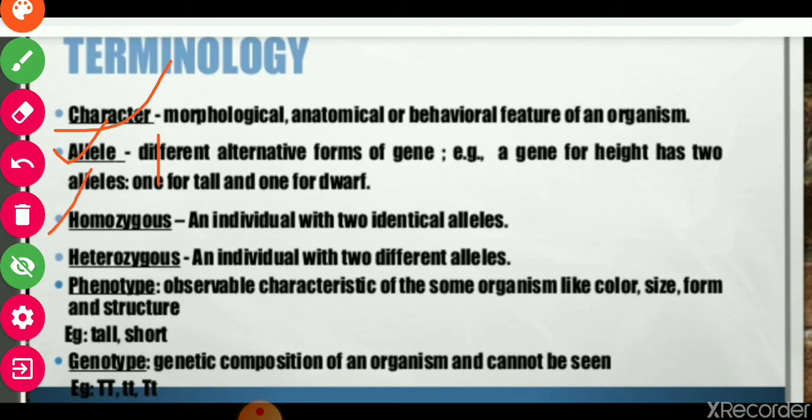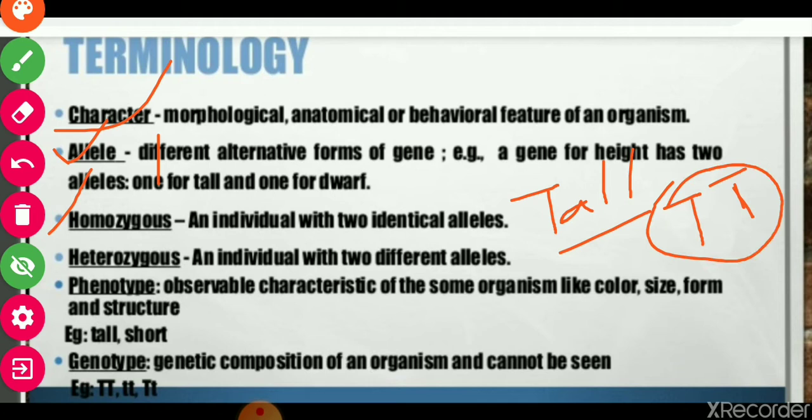Third one is condition of homozygous, an individual with 2 identical alleles, like those alleles are similar. You can see in tall plant, if the plant is tall, it is having 2 alleles, capital T and capital T. These 2 alleles are there and this is condition of homozygous.